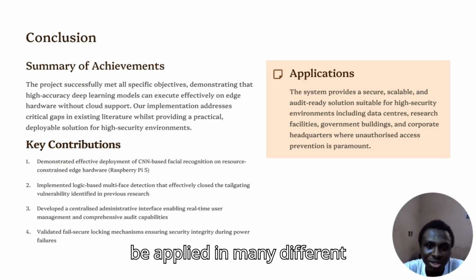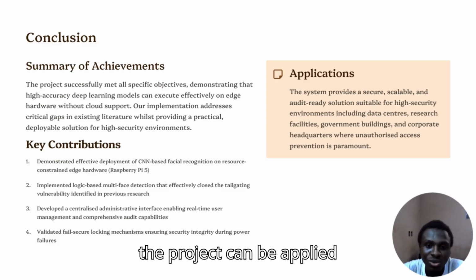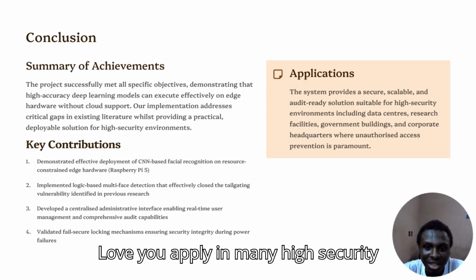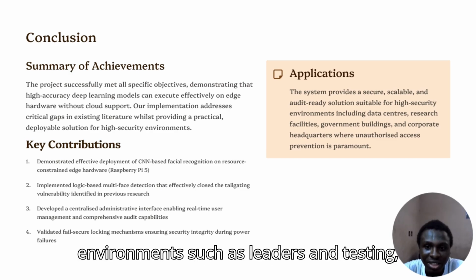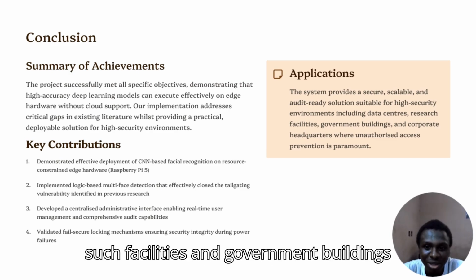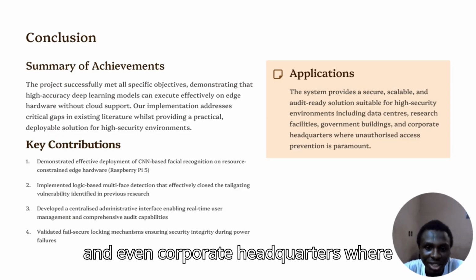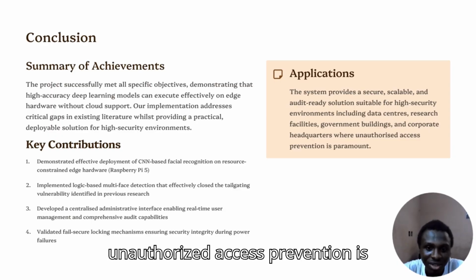So that's the application. The project can be applied in high security environments such as data centers, research facilities, government buildings, and even corporate headquarters where unauthorized access prevention is paramount.